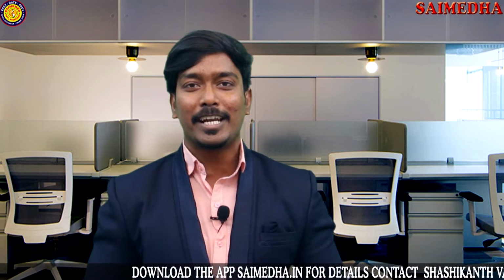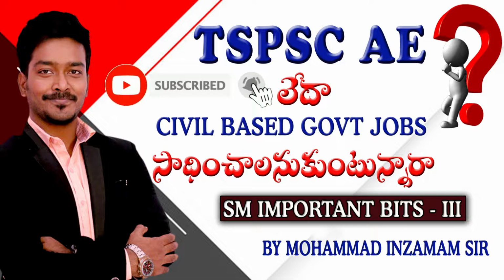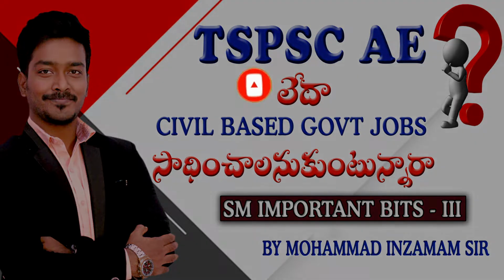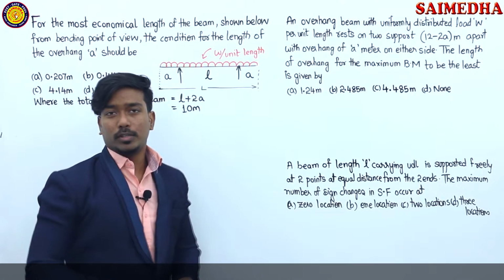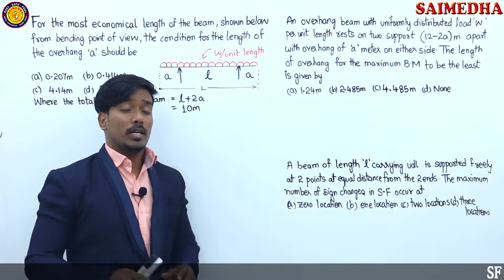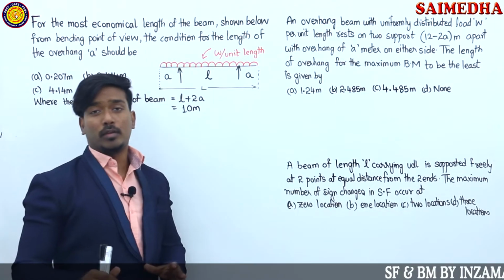Let's watch the video lecture now. Let's continue the topic guys. So far what we have discussed is cantilever beam, simply supported beam, overhanging beam. In that overhanging beam, the most important concept and the formula is what we are going to see in